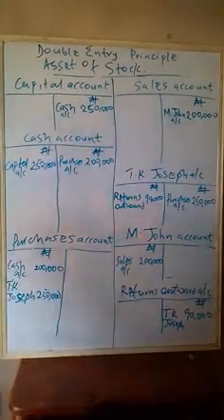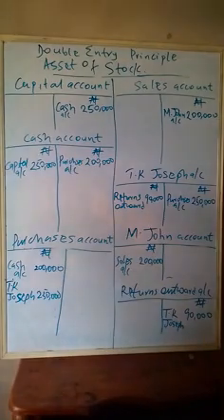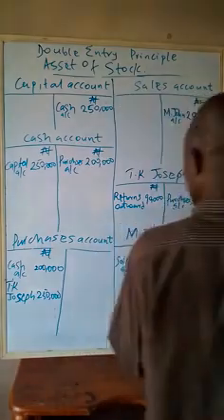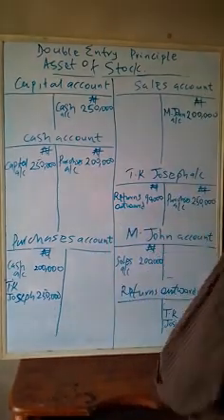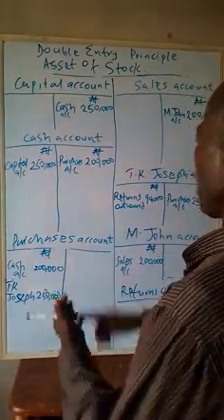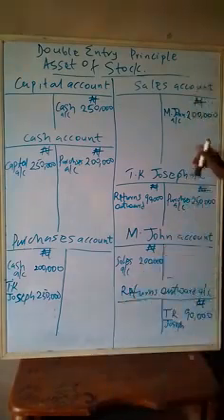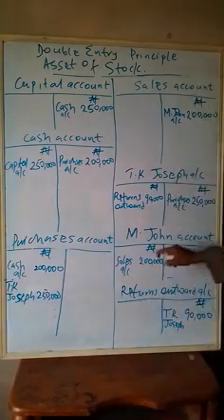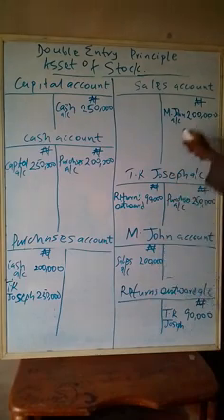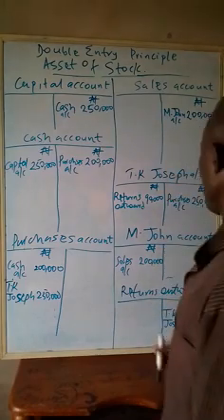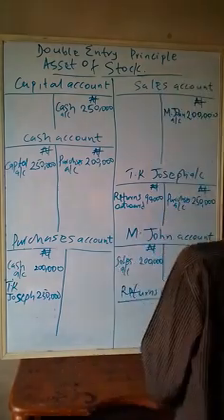Next, on the 18th, goods returned to us by M. John. Where is M. John? Whenever you hear goods returned, we sold goods to M. John and it's returning. So we credit M. John.